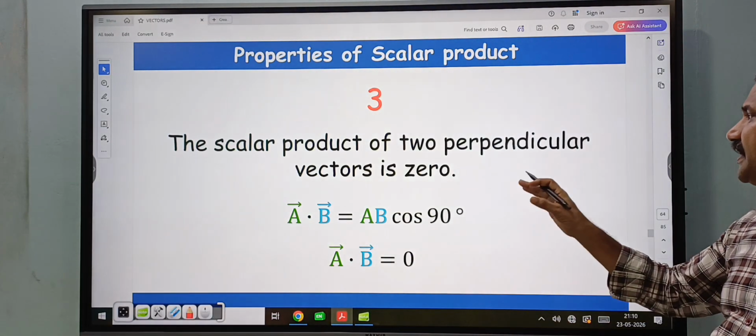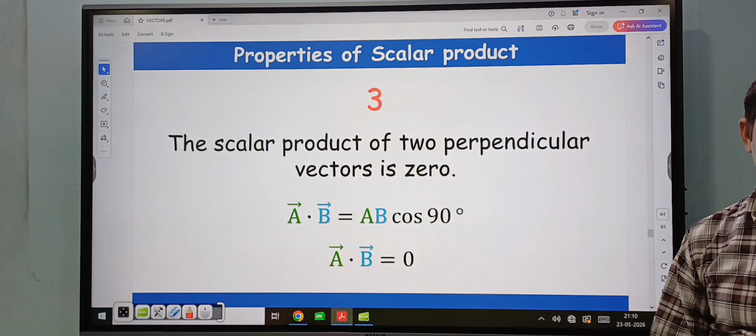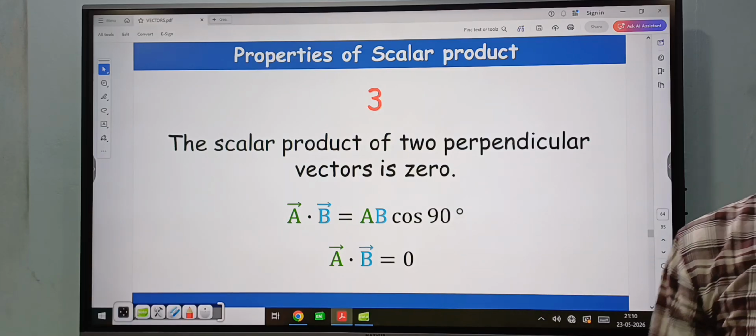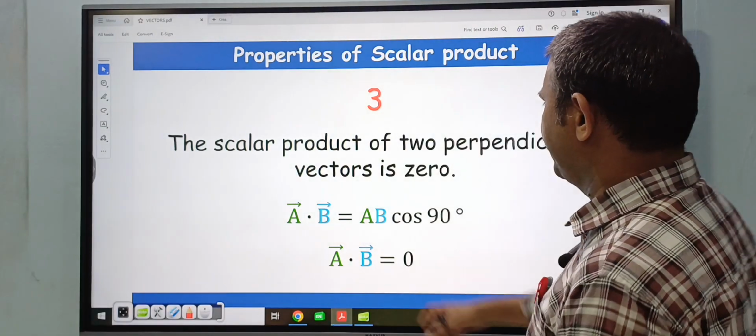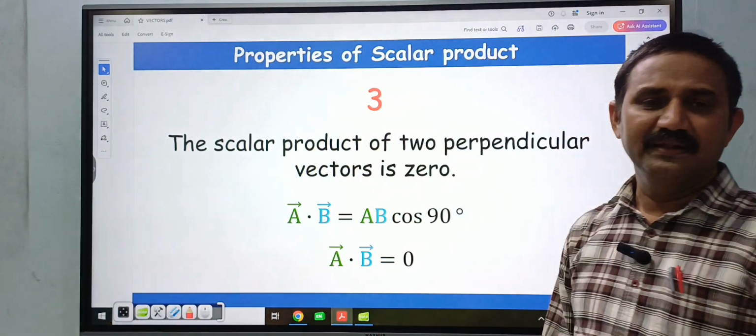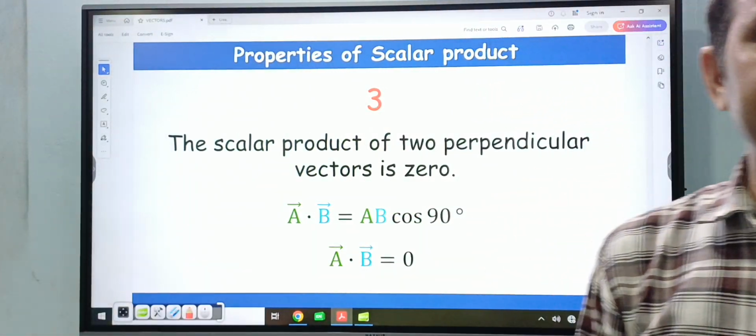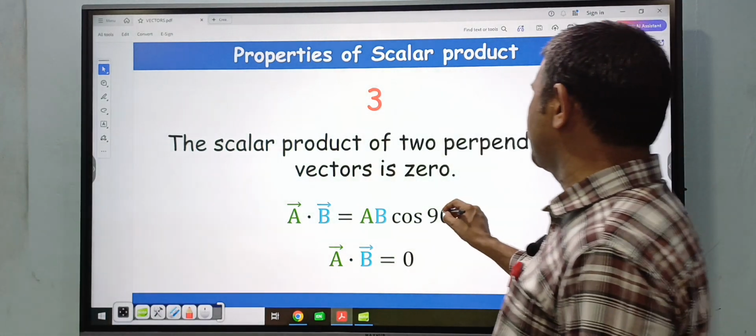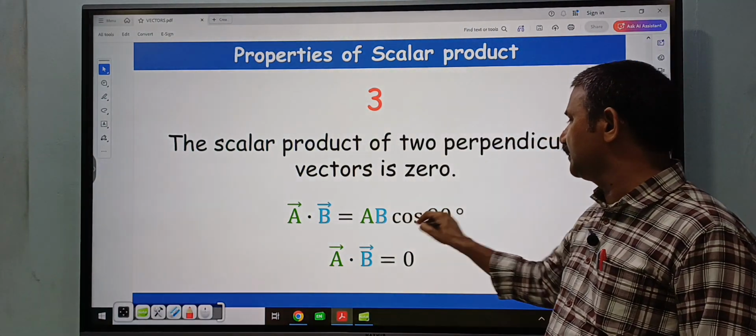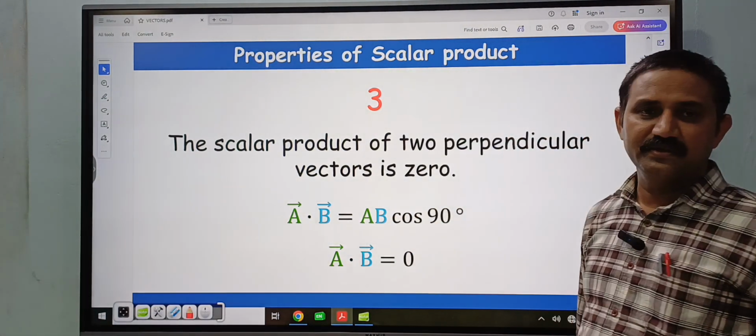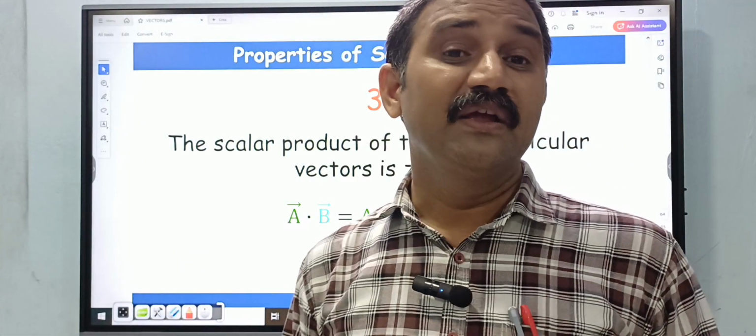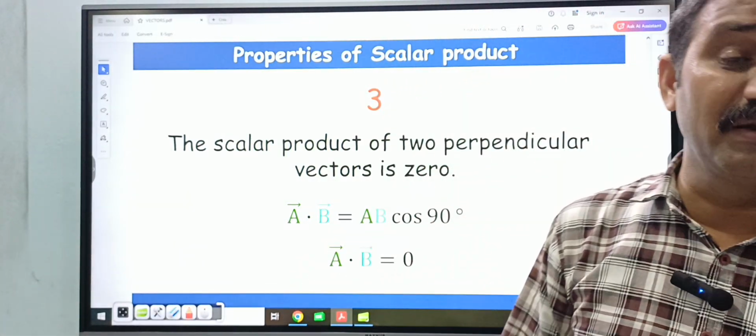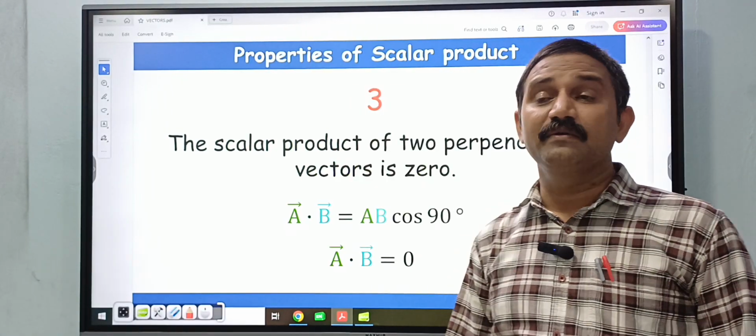Scalar product of two perpendicular vectors. This is also very important from the entrance exam point of view, like NEET and JEE. So if two vectors are perpendicular, then their dot product is equal to 0. A bar dot B bar is equal to A into B into cos 90, cos 90 is 0. So A bar dot B bar is equal to 0. Whenever two vectors are perpendicular, or the two vectors are orthogonal vectors, then their dot product is equal